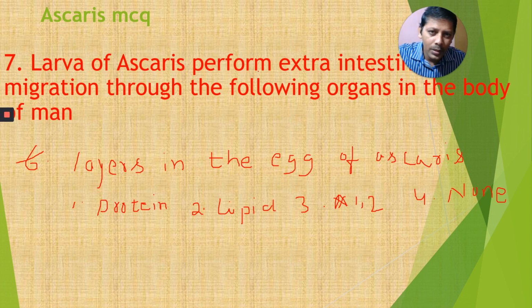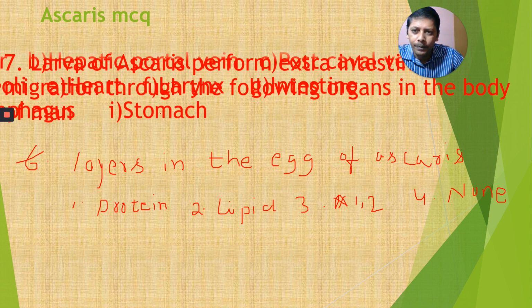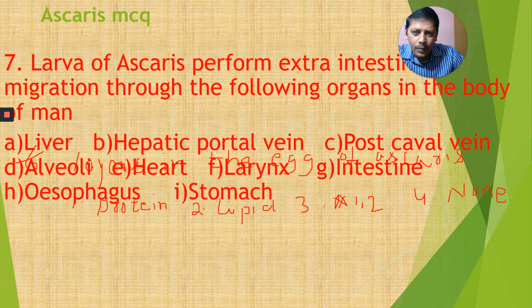The larva of Ascaris performs extraintestinal migration through the following organs in the body of man: liver, hepatic portal vein, post-caval vein, alveoli, heart, larynx, intestine, esophagus, stomach. These are the options.